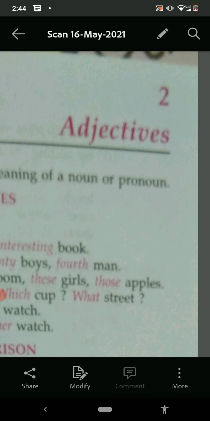You know that adjectives are the qualities, or you can say the describing words, or the words that add something to the meaning of a noun or a pronoun. That is called an adjective. So, in our class, the topic is degrees of comparison.